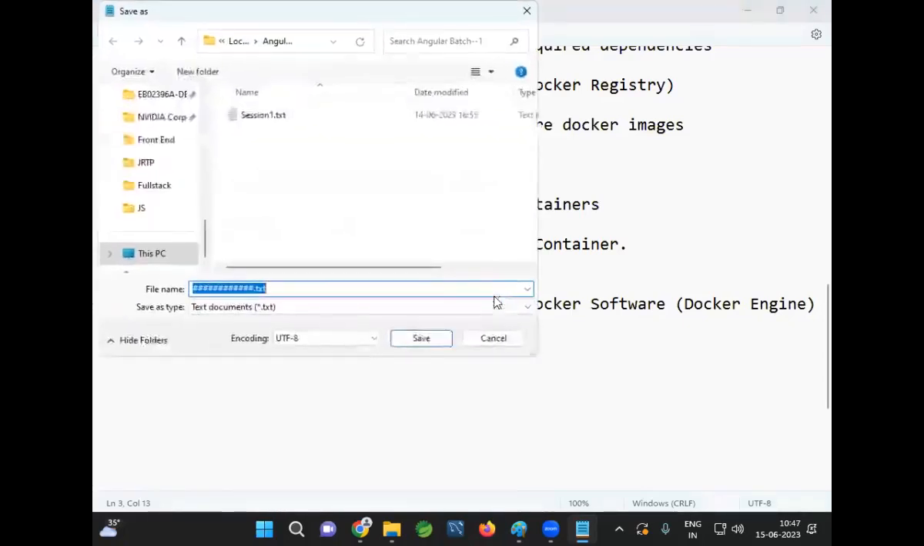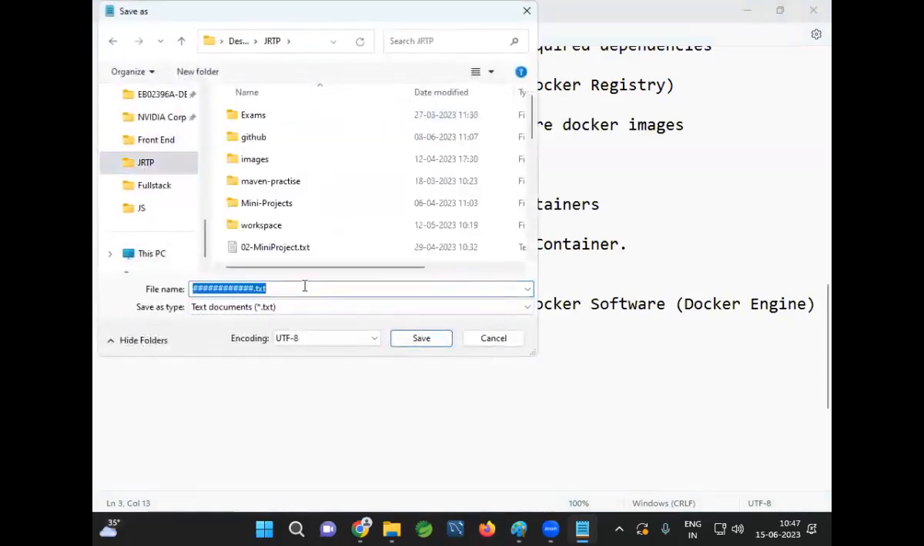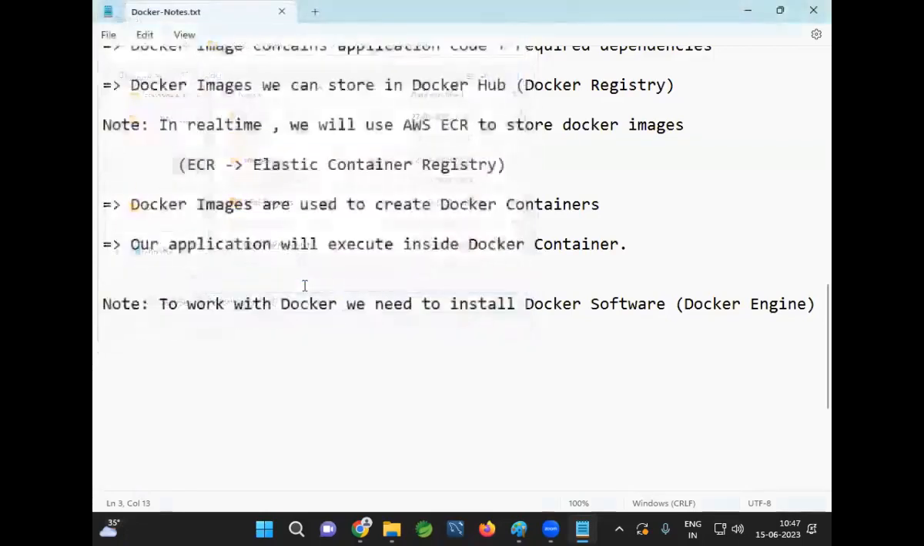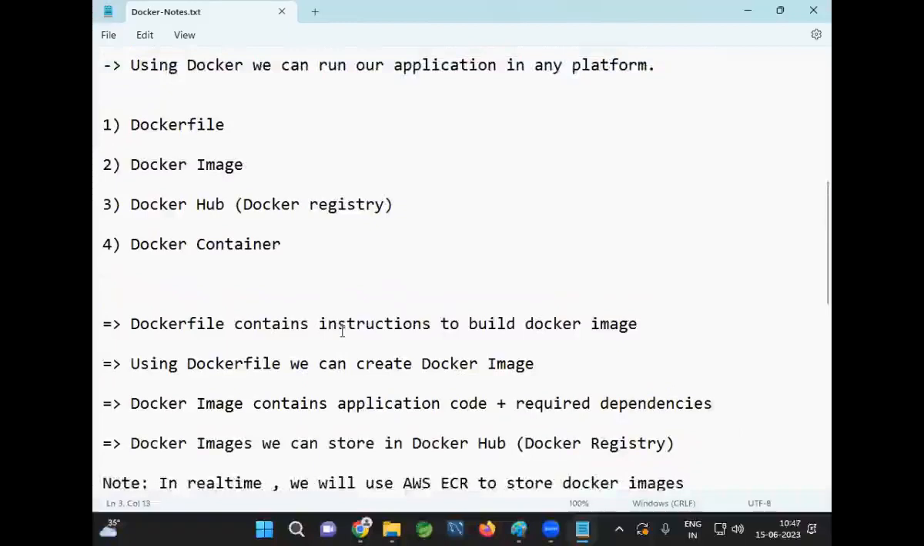Good. What is the Docker architecture, guys? First we need to create a Dockerfile. What is the meaning of Dockerfile? What will be there in the Dockerfile? A Dockerfile will contain instructions. What is the meaning of instruction?